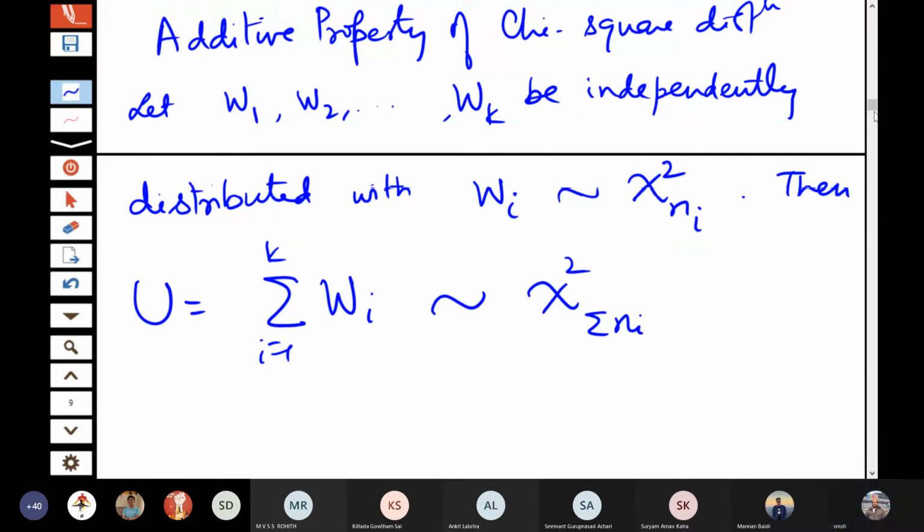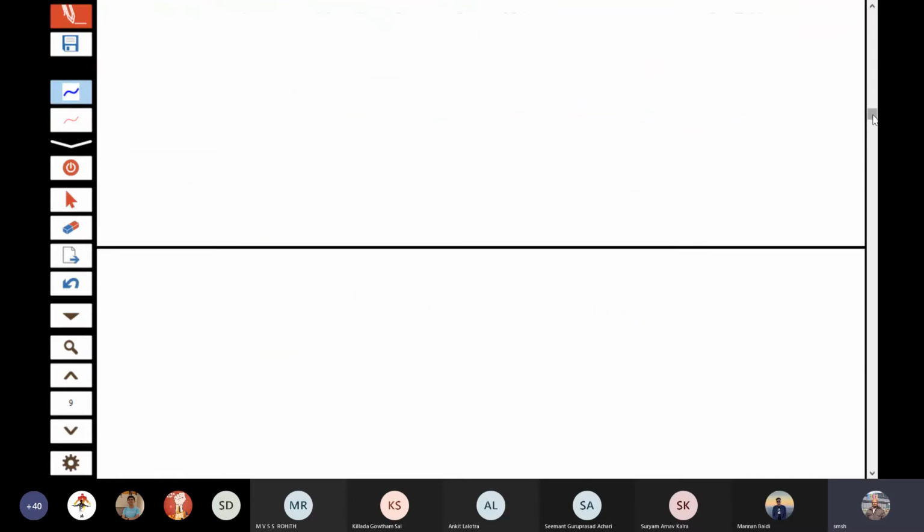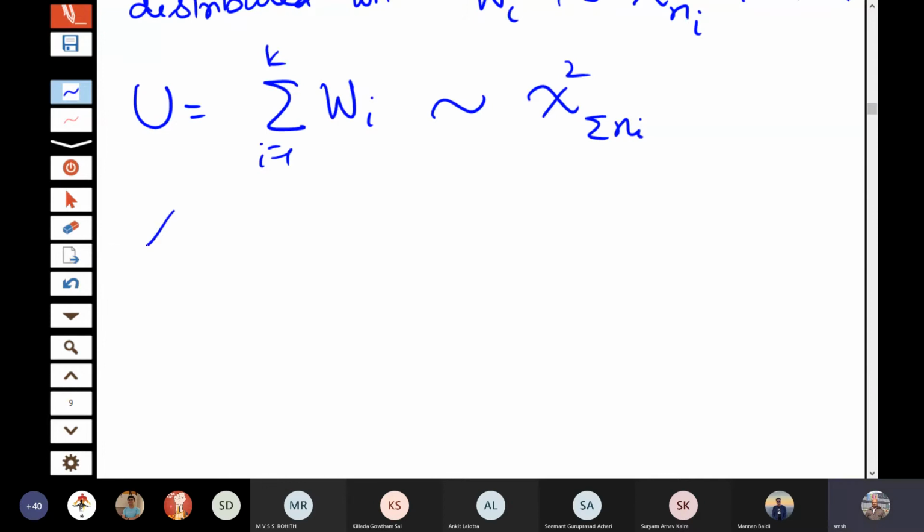Now let us consider, let us take x following normal 0, 1, and I define y equal to x square. Then do you remember the distribution of x square? I have done it in the class earlier.